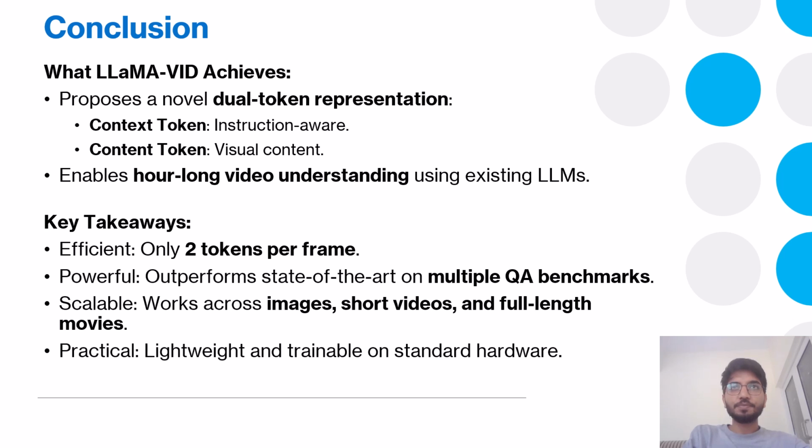Third, it is scalable: it works on images, short clips, and full-length movies. It is highly scalable and practical since it is very lightweight and trainable on standard hardware. Basically, the main thing here was changing the number of tokens required to analyze a single frame. This was the crucial step in this model.